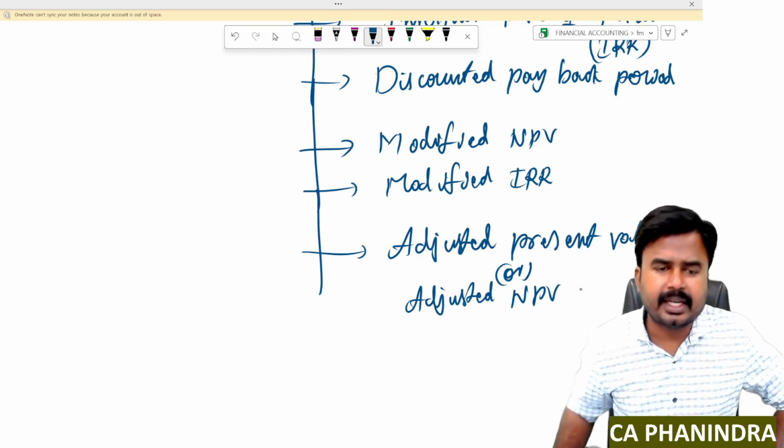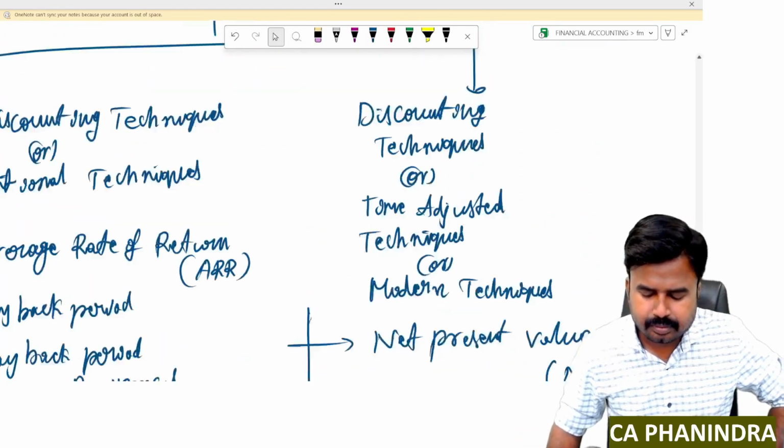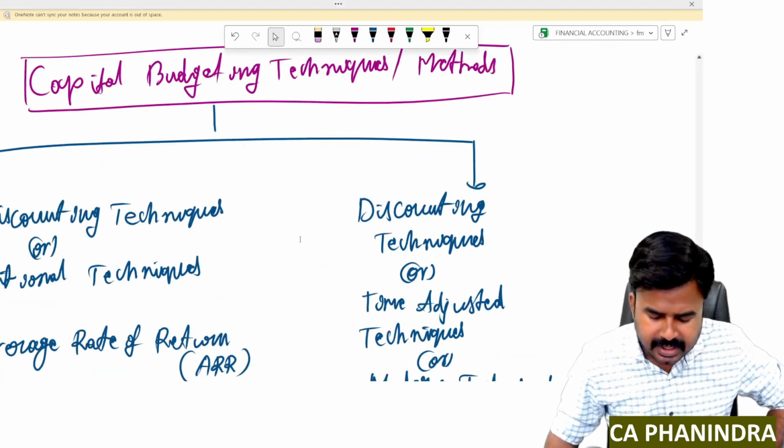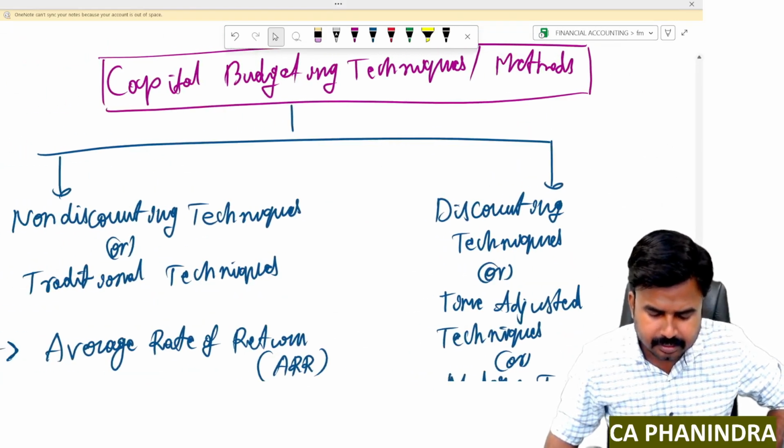These are the discounting techniques, dear students. So please write these techniques once. Then we can start with the first technique, ARR.